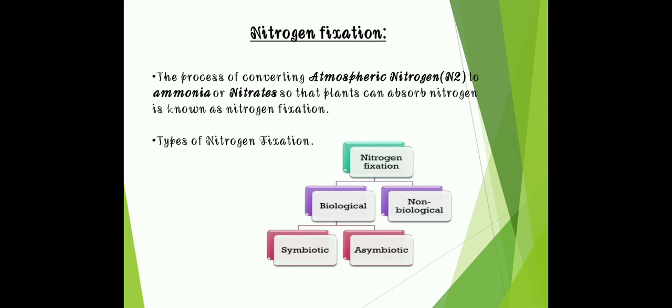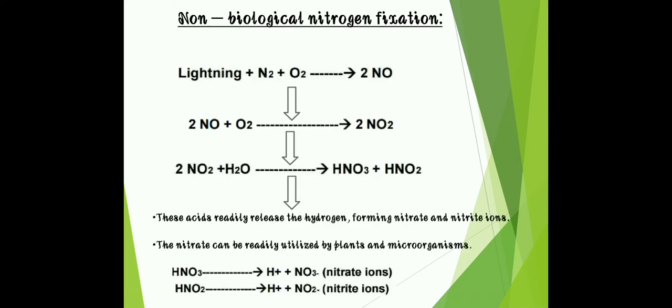So let's see the types. There are two types of nitrogen fixation, biological and non-biological. Biological is further divided into symbiotic and asymbiotic. So firstly, we take a look at non-biological nitrogen fixation. In this type of nitrogen fixation, there is no role of biological element. It occurs due to lightning in the atmosphere.